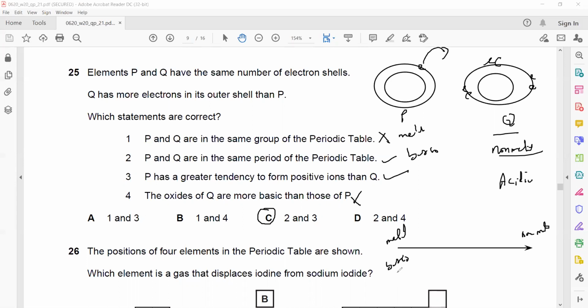Metals tend to form basic oxides and non-metals tend to form acidic oxides. So if you are comparing P and Q, because P has fewer electrons, even if both were non-metals, you can clearly see that Q is in a higher group, it has more electrons, it is on the right hand side, so it is likely to form an acidic oxide, or a more acidic oxide or less basic oxide.